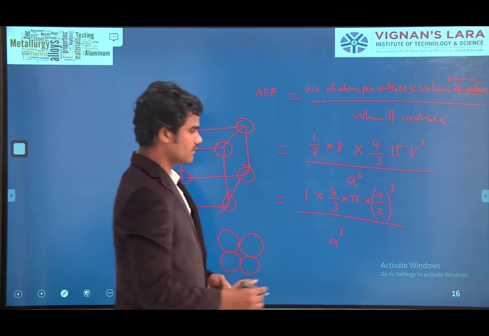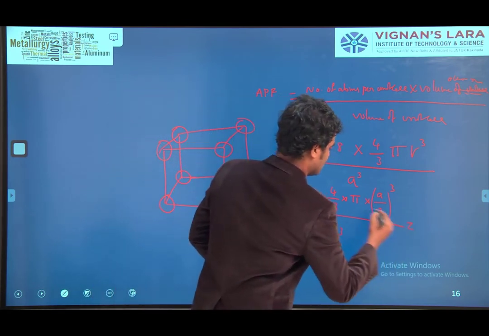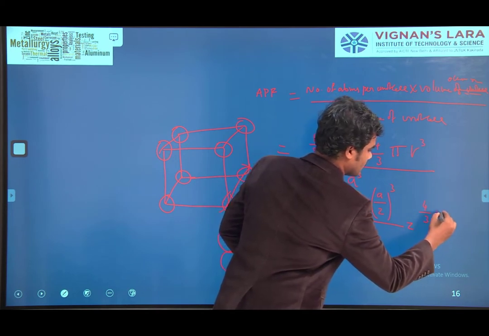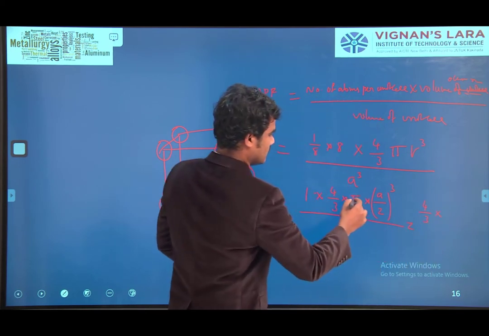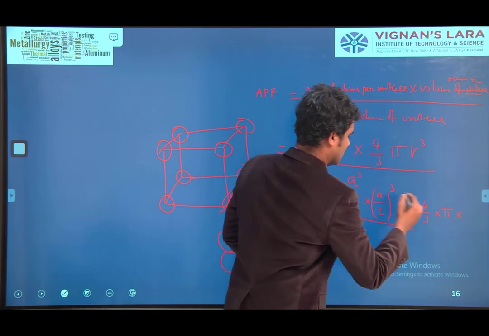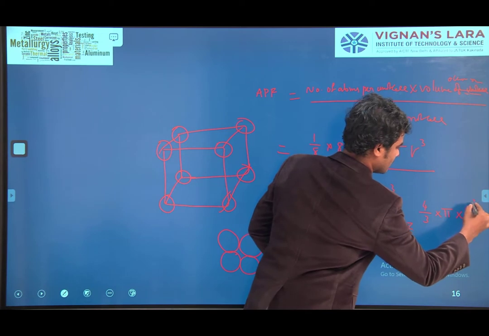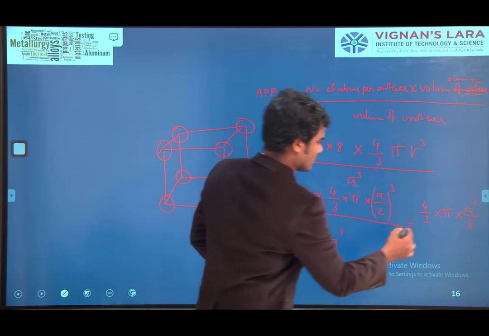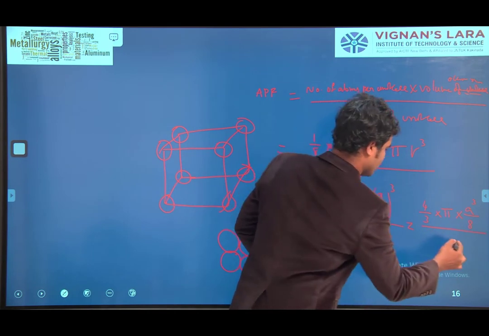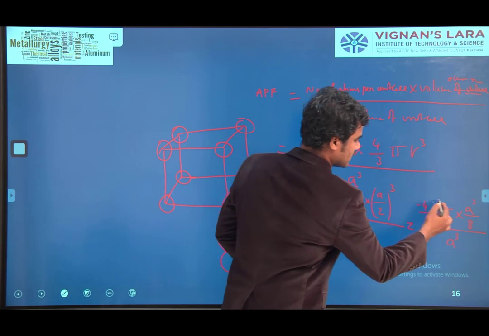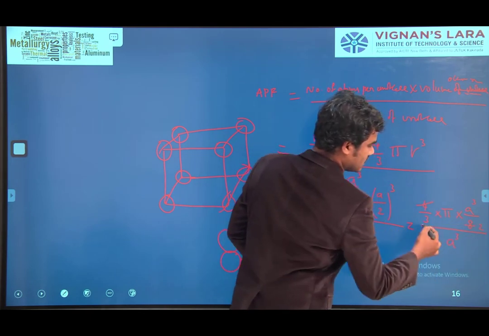So that will become 4/3 into pi into A cube by 8, by A cube. Okay? 4 2s are 8. 2 into 3, 6.